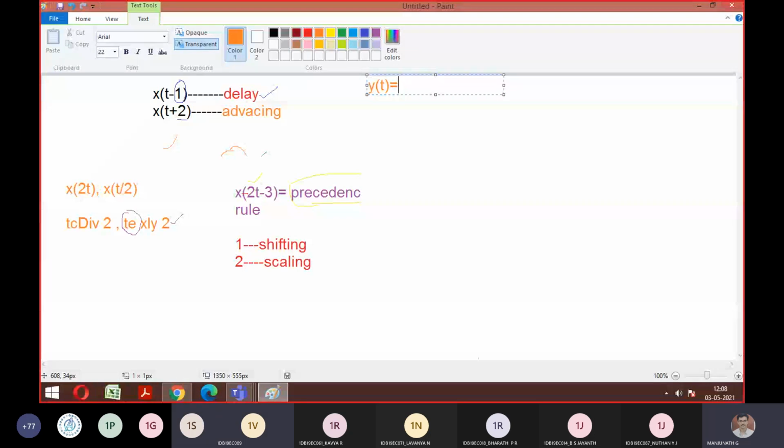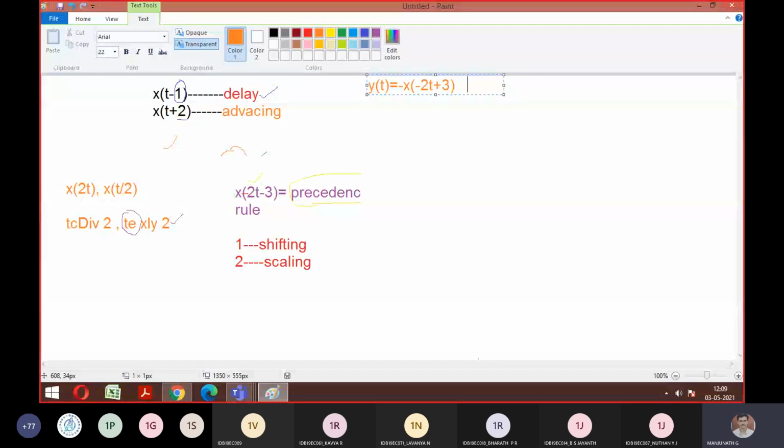Okay, fine. So the question is, consider y of t equals minus x of minus 2t plus 3, where x of t is a rectangular pulse. So that is the hint they have given for you.